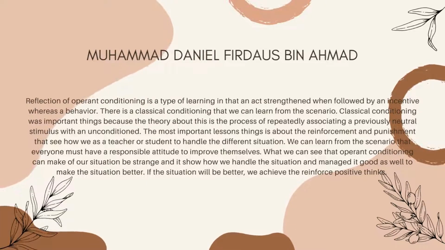Operant conditioning is a type of learning in which an action, when followed by an incentive, changes a behavior. There is also classical conditioning that we can learn from this scenario. Classical conditioning is important because the theory is about the process of repeatedly associating a previously neutral stimulus with an unconditioned stimulus. The most important lesson is about reinforcement and punishment, and how we, as teachers or students, handle different situations.